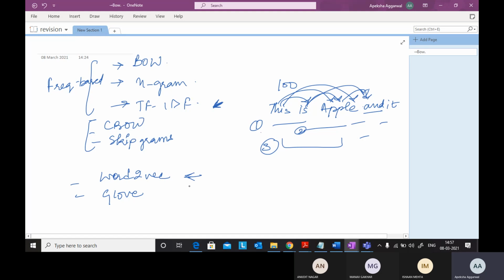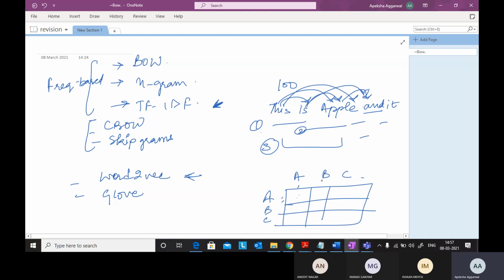In GloVe, if I have a set of words, word A, word B, word C, I will write a co-occurrence matrix, find the corresponding frequencies, and say, okay, these two words appear together. So GloVe is based on the concept of a co-occurrence matrix, and Word2Vec is basically identifying the context of a particular word in which it is appearing. Word2Vec was based on this.